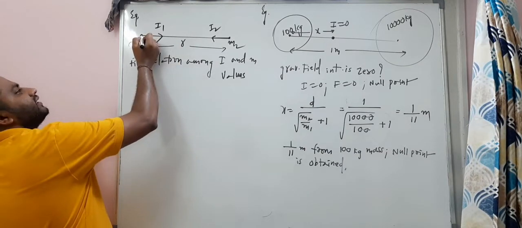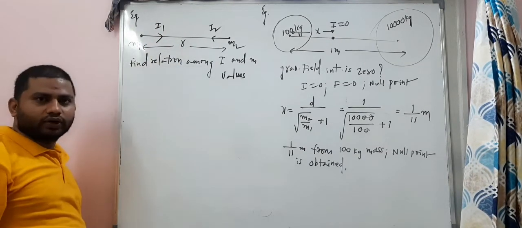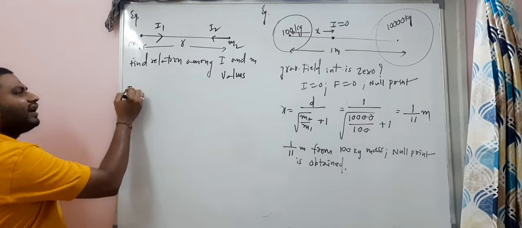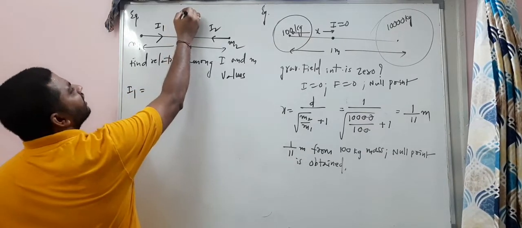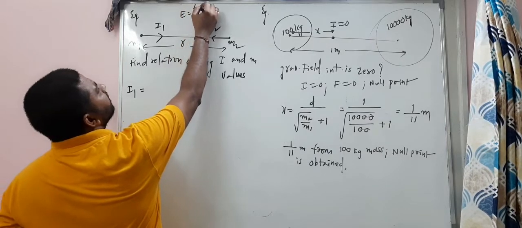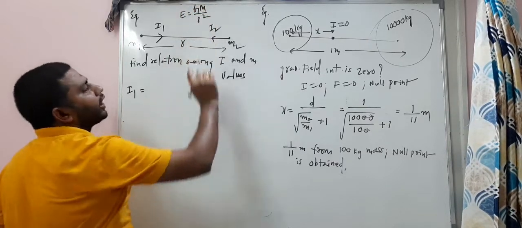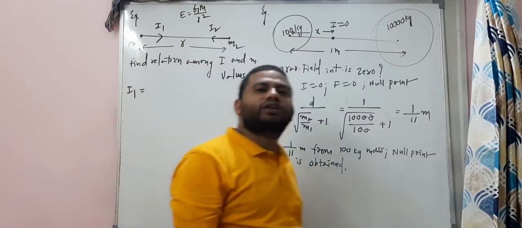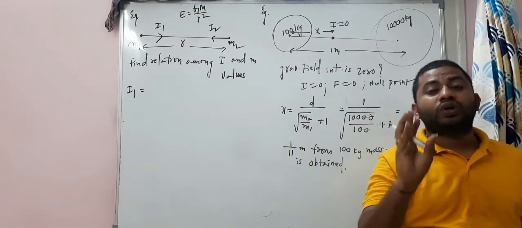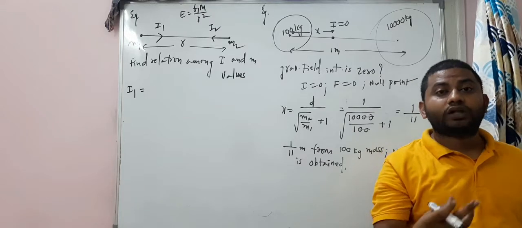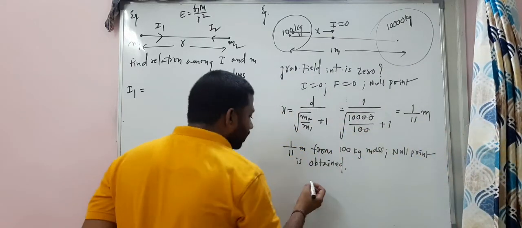Gravitational field intensity at m1 is I1. Look here. Before moving into the question, you know gravitational field intensity is equal to G capital M by R square. What is capital M over there? Is that the test mass? No, that's the source mass. That is what? Source mass. So once again, look here.